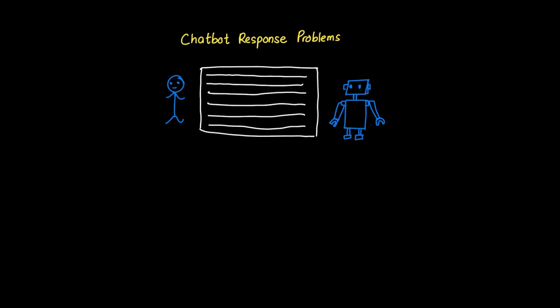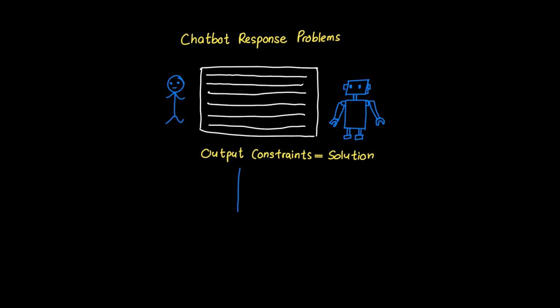Alright, let's break down the core concept behind this question about chatbot responses. When an AI chatbot provides overly broad responses, it's like having a conversation with someone who gives you an encyclopedia when you asked for a specific recipe. The problem isn't that the AI lacks knowledge, it actually has too much and doesn't know how to focus. This is where prompt engineering becomes crucial.